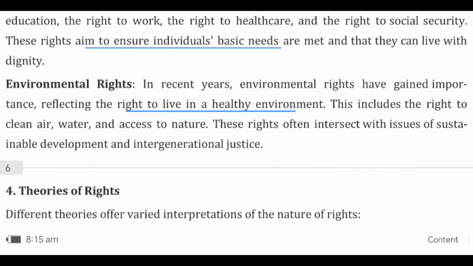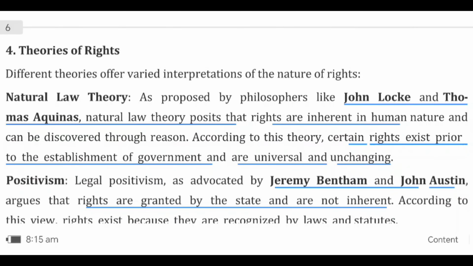Next, what are theories of rights? You can see some theories of rights. Natural law theory. This was proposed by philosophers like John Locke and Thomas Aquinas. Rights are already provided by nature. It means these rights come from nature itself and are not provided by any government. These natural rights are universal and unchanging. They are not provided by any government or any authority.